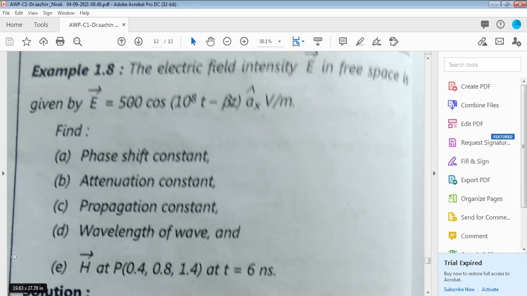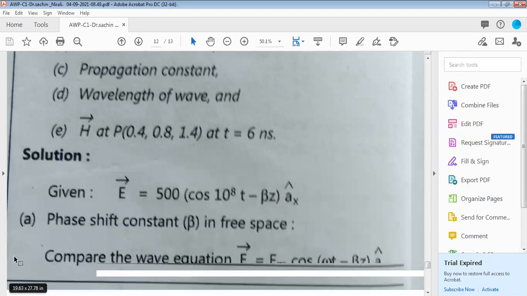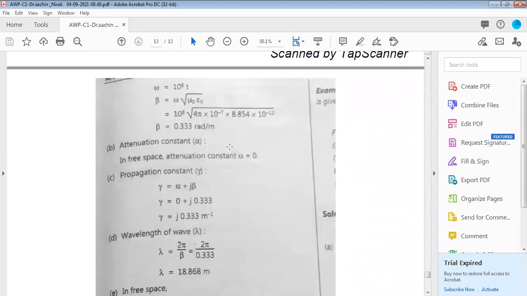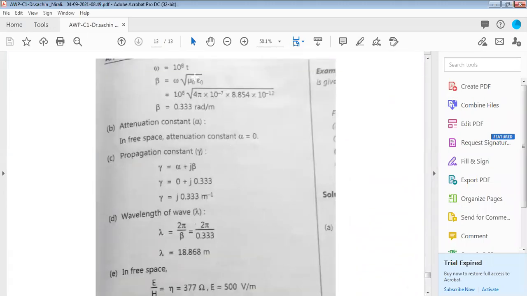The electric field is given as an equation, while the magnetic field is given only at points, and the t is also mentioned here. So compare the given equation with the standard one. What is the standard? E is equal to Em cos of (omega t plus or minus beta z) in the AX direction. So omega is 10 to the power 8, and you can compare easily.